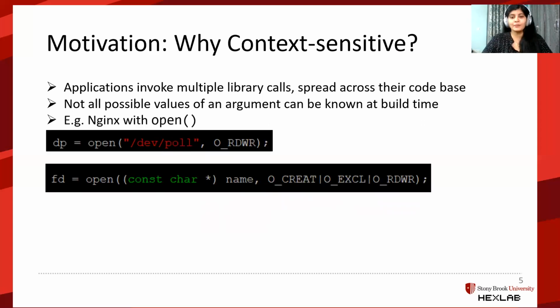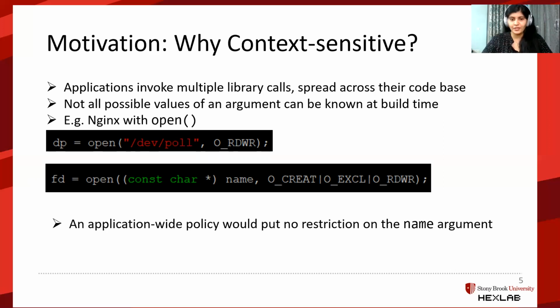Here is a simple example of library call open in the server application Nginx. We have two different calls. In the first case, the file to be opened is found statically, that is /dev/port, but not in the second. Thus, an application-wide policy would put no restriction on the name argument because there's this one instance where we don't know what would be opened.